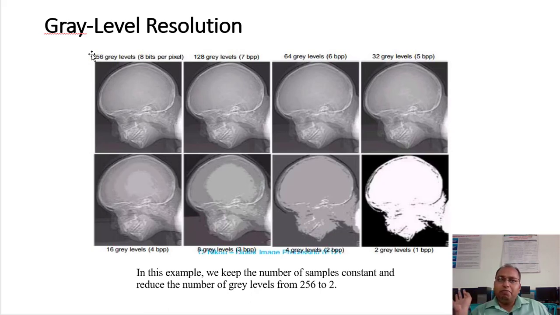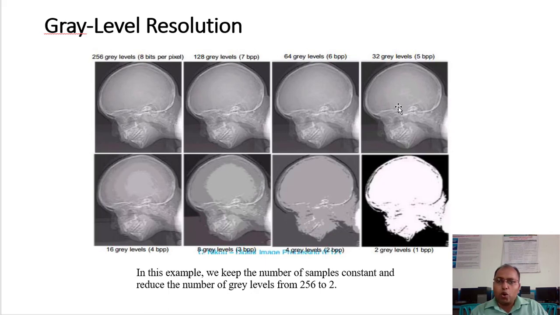Then we reduce the number of bits representing one pixel from 8 to 7, and the image changes. Then we use 6 bits, which means 64 gray levels. For the first image it is 256 gray levels.